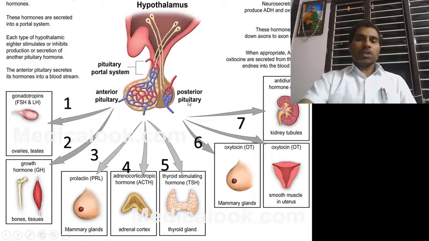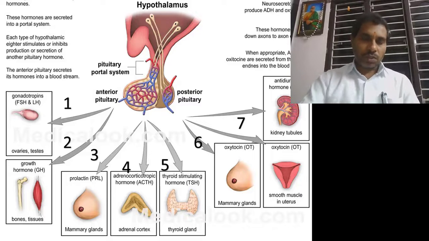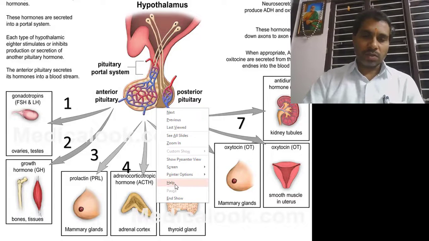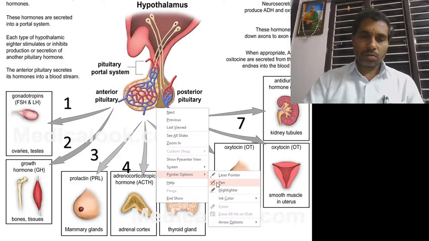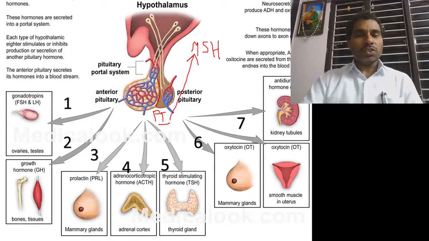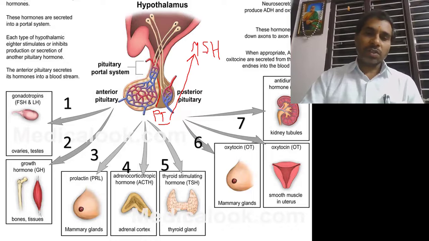Another important hormone, which is not shown in this diagram, comes from the part of the pituitary called the pars intermedia, PI. This part releases one hormone called MSH, melanocyte stimulating hormone. It enters the blood, and through the blood it acts on the skin cells.